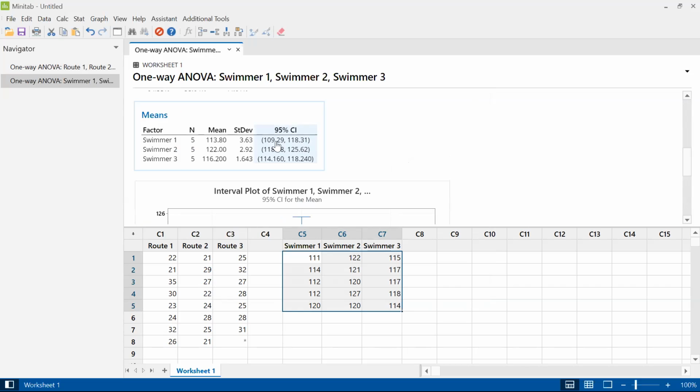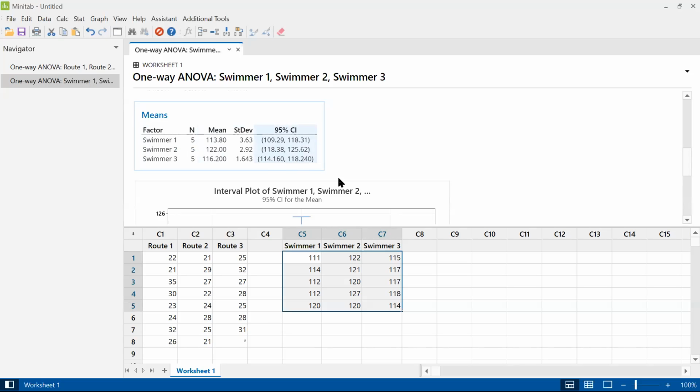Our confidence interval for swimmer 1 is from like 109 to 118. For swimmer 2, it's 118 to 125, which is basically completely worse than both swimmer 1 and swimmer 3. Their high end was in the low 118s, and swimmer 2's low end was 118, higher than the bad end of swimmer 1 and 3. So swimmer 2's confidence interval is definitely completely separate.